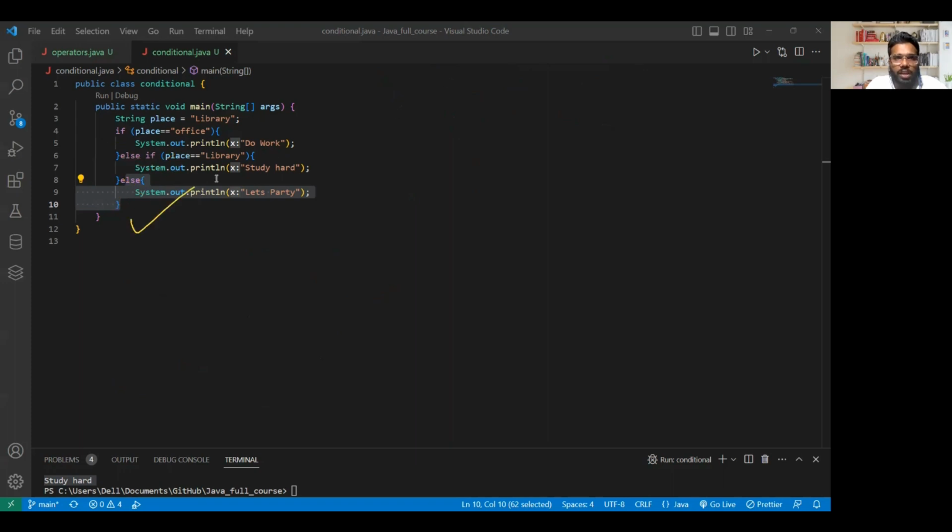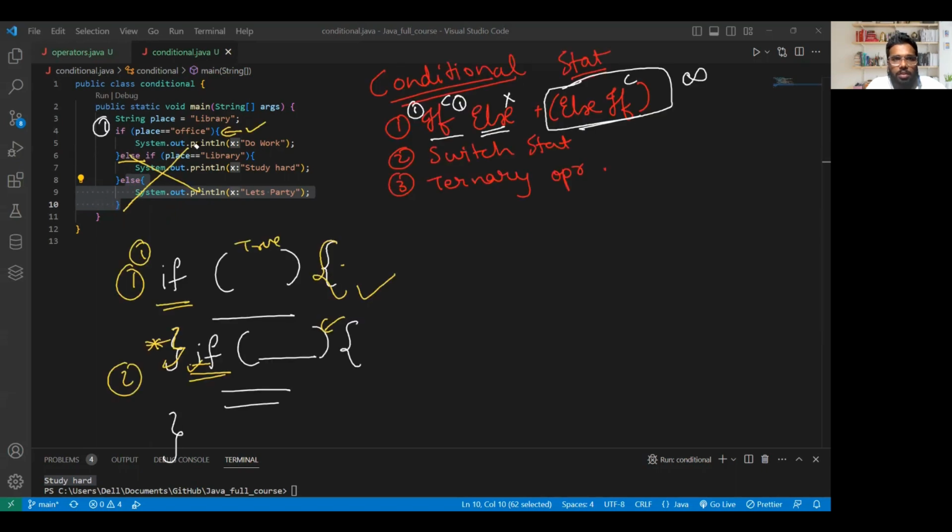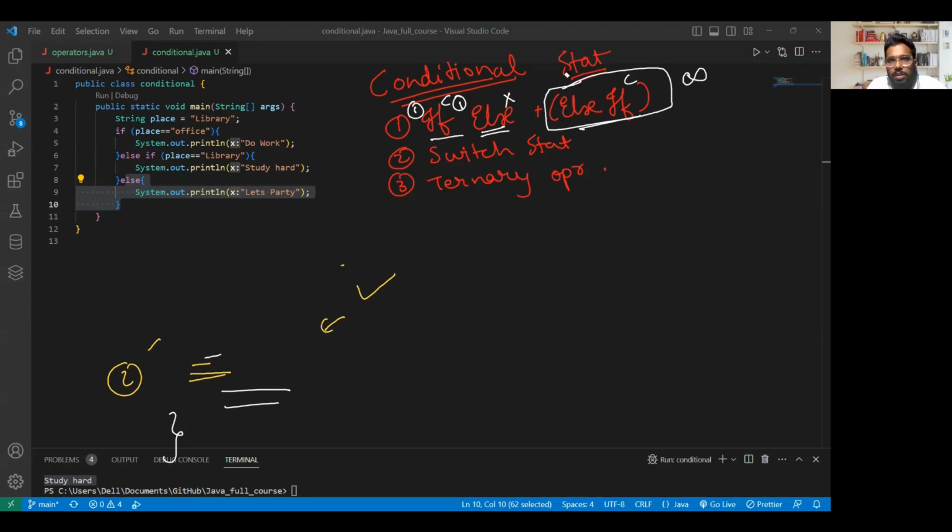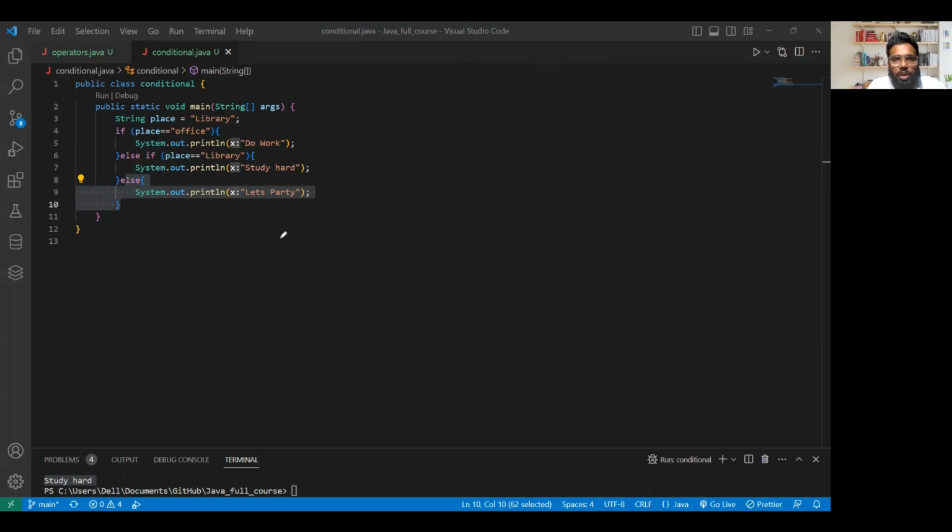Now let's go with the next concept, that is the ternary operator. Okay, so let me have it here. Did I mess it up too much? Let me clear this one. Let me clear everything and write once again. For the ternary operator, the syntax again is the same. Let's go inside.